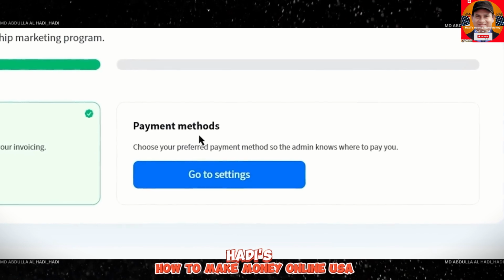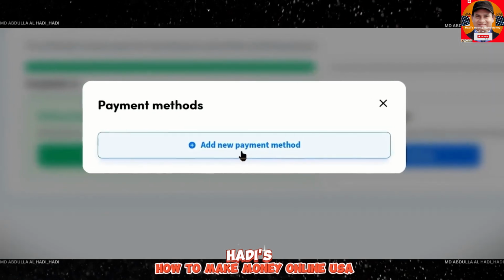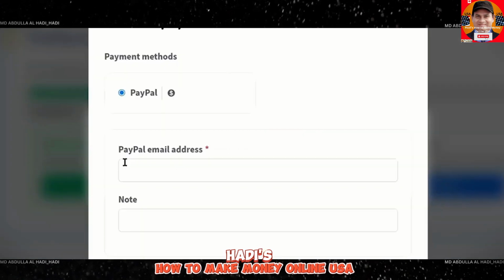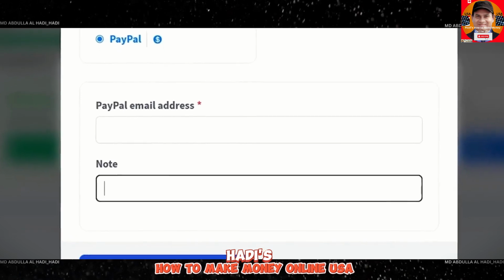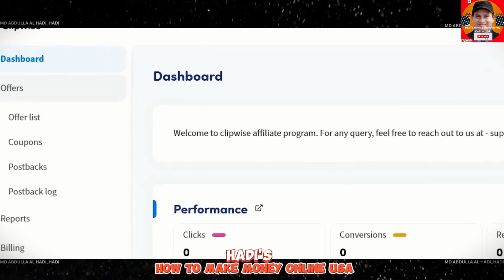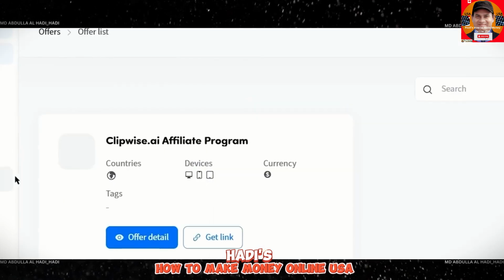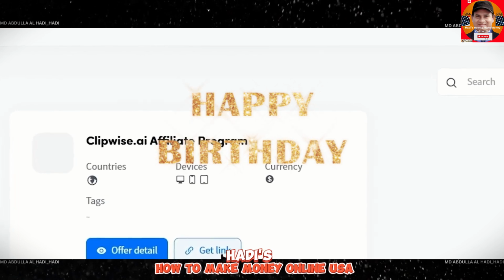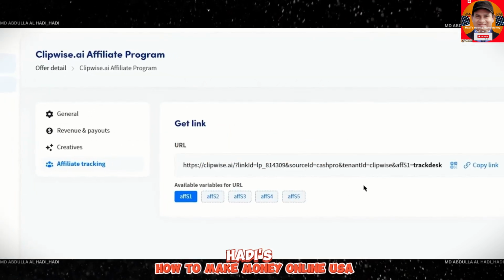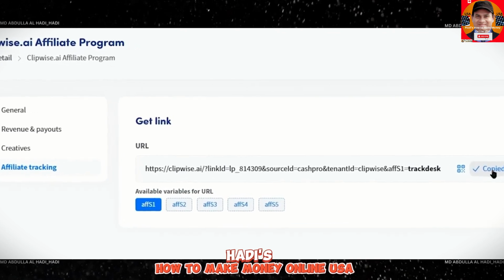After that, you need to select your payment method from there. So just click Go to Settings, select Add a new payment method from there, and select it from there. I will enter my PayPal details in this box, and just click on the Save button to save my details. Once you do all that, all you have to do is to come to the offers from the left and select Offer List from there. You will be shown Clipwise AI Affiliate Program, and here you just need to click on Get Link. That's going to take you to this page, from where you can copy your affiliate link for promoting downloading Clipwise by just pressing this copy link button